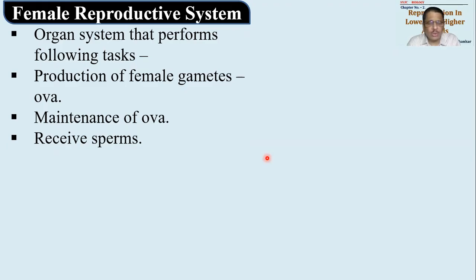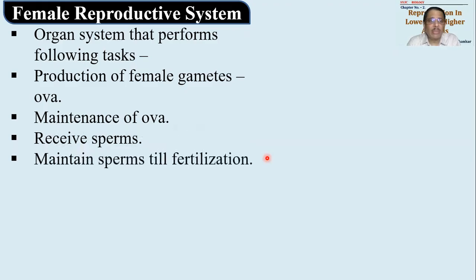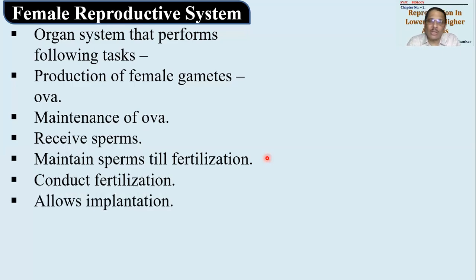Then receiving sperms will be the third task. Maintaining sperms till fertilization will be another task. So देखो ये उसके टास्क बहुत ज्यादा हैं. Okay, carrying out fertilization, or providing an environment for fertilization, is one more task. Then it will allow implantation.